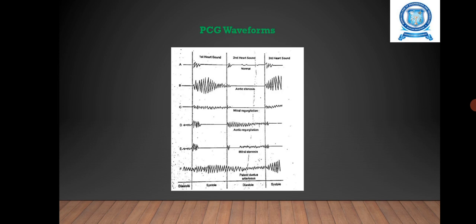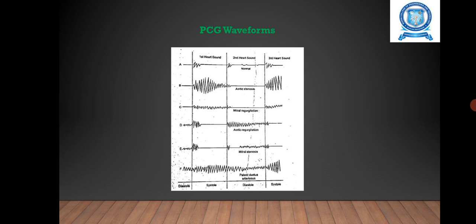In these PCG waveforms, you have first heart sound, second heart sound, third heart sound, and aortic stenosis. First, we are going to see the first heart sound. It is due to closure of mitral and tricuspid valves. That means it permits the flow of blood from atria into the ventricles. It occurs approximately 0.05 second after the onset of QRS complex and just before ventricular systole.